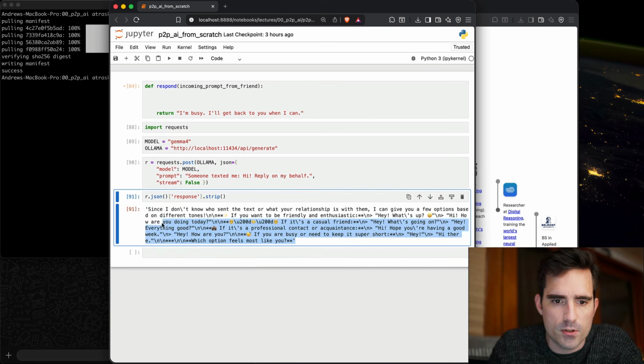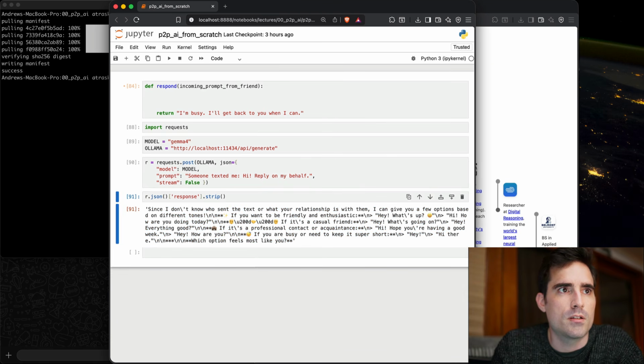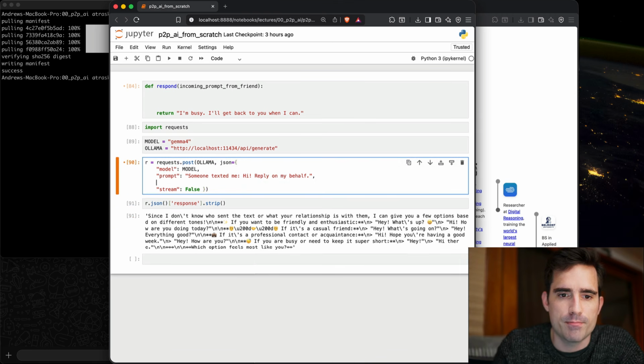As you can see, this first version gave us a bunch of extra context because the model wasn't really sure what it was doing. So we can improve the prompt by adding a system prompt. So we'll do that.